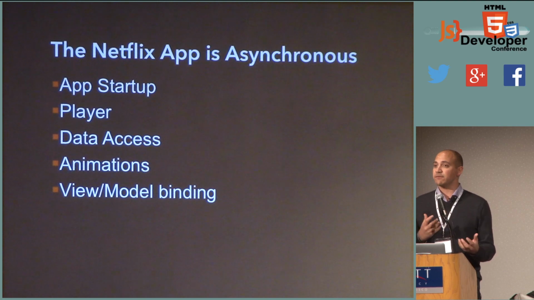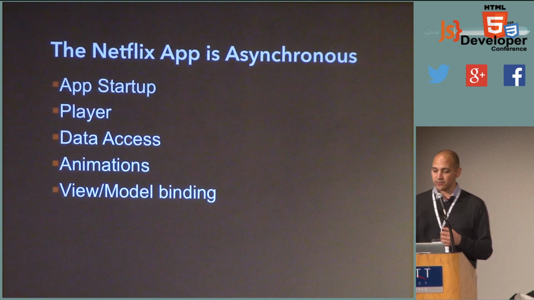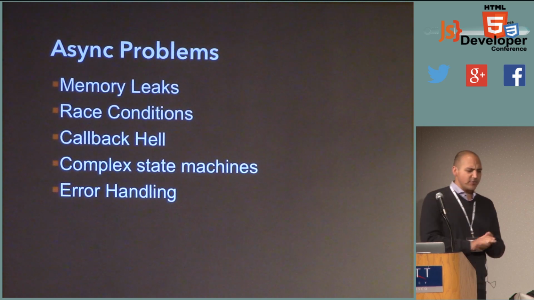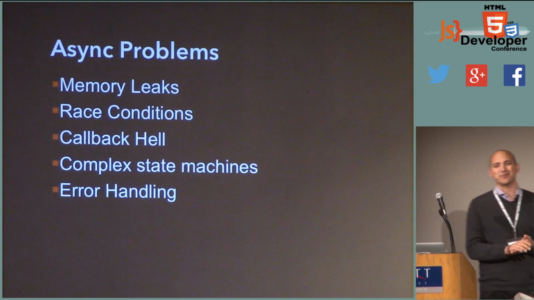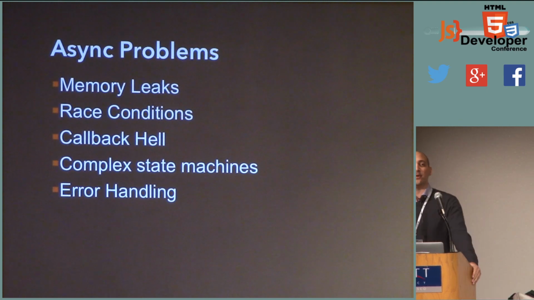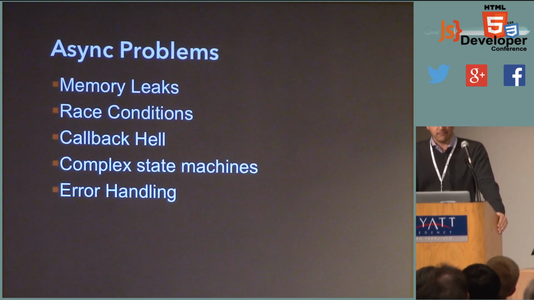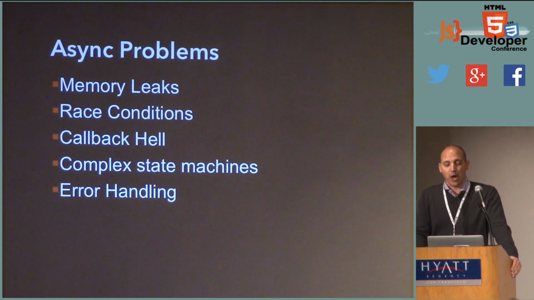And binding between the view and the model. As the model changes, we want to respond by updating the view. And so that's an asynchronous process as well. Now, any app that does a lot of asynchronous things is going to have asynchronous problems, right? And I'm sure lots of you are really familiar with these. Memory leaks from forgetting to unhook your event handlers, race conditions, callback hell, and complex state machines.